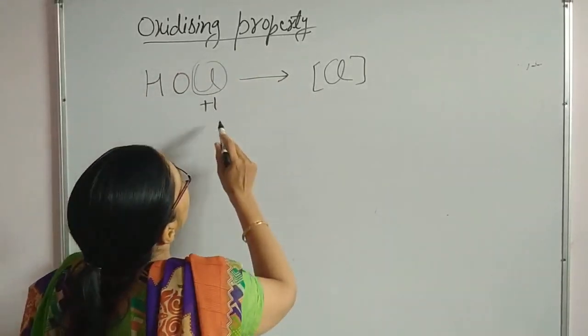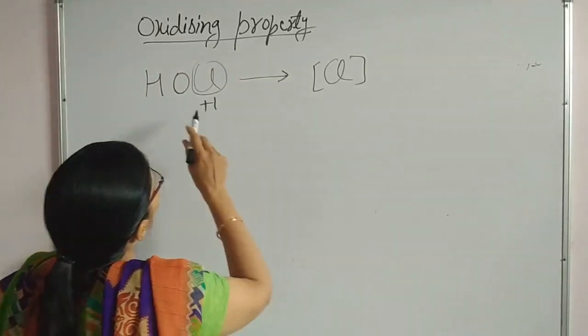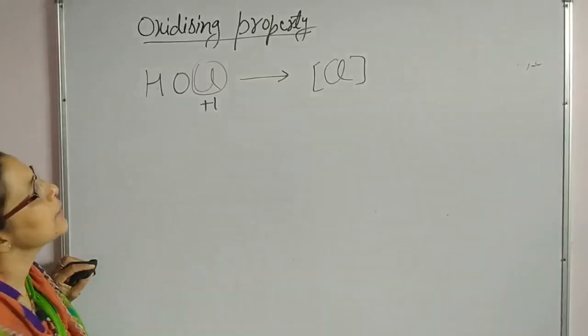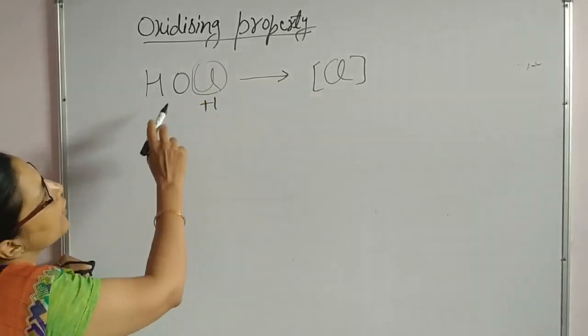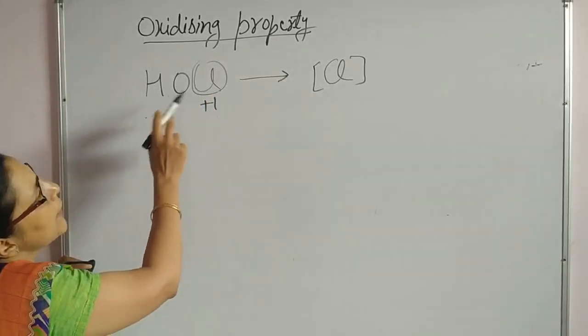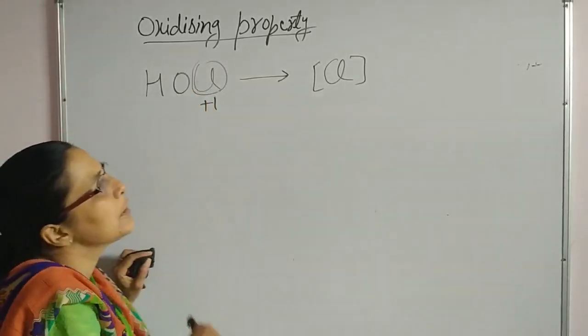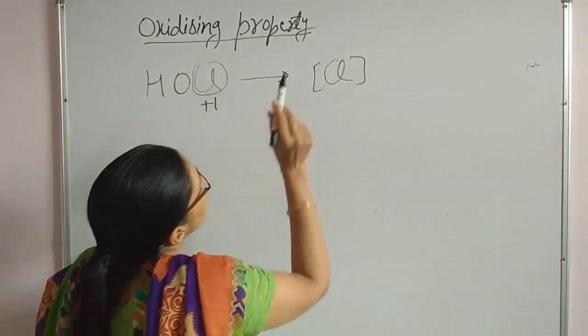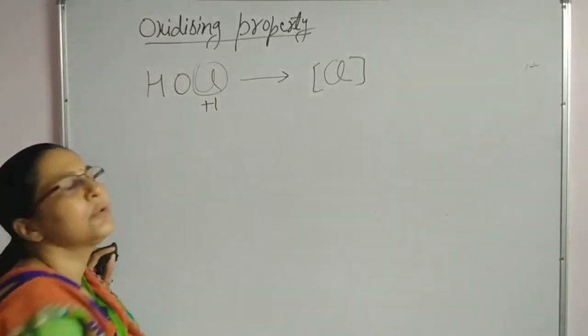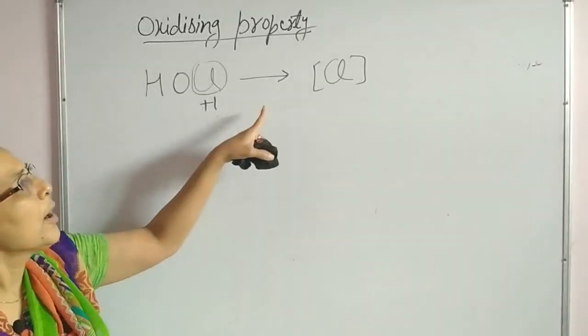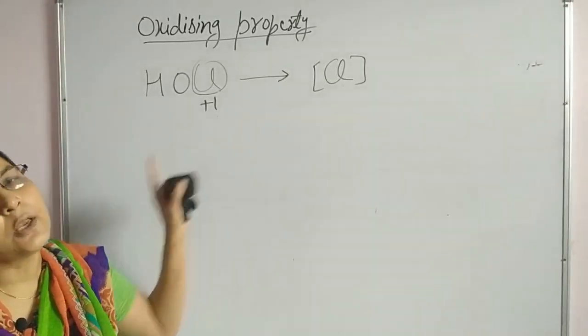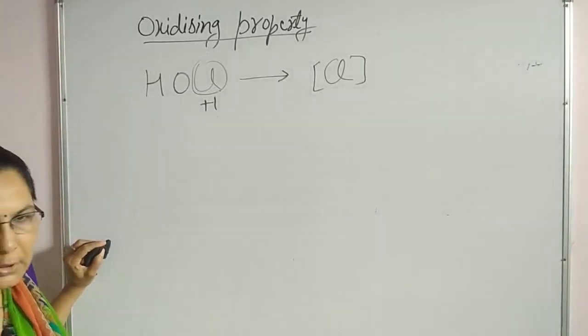As you have seen, when water is added to chlorine gas, HOCl is formed. Now HOCl is less stable and will convert into nascent chlorine. This nascent chlorine will decolorize the substance by means of oxidation.